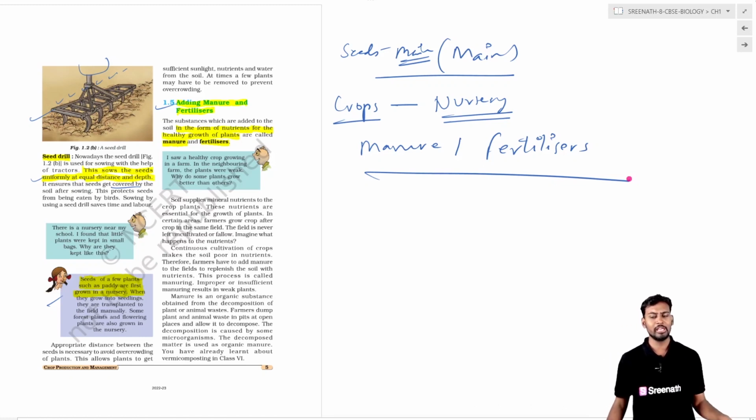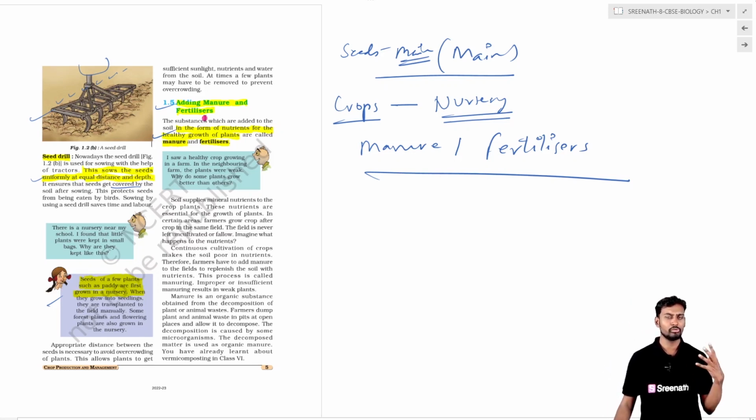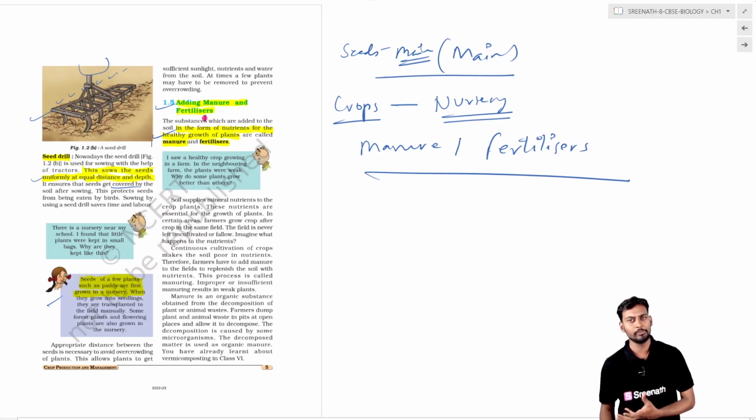The basic reason why we are providing the fertilizers and the manure is that they provide nutrients that enrich the soil, so that the cropping will be done properly.